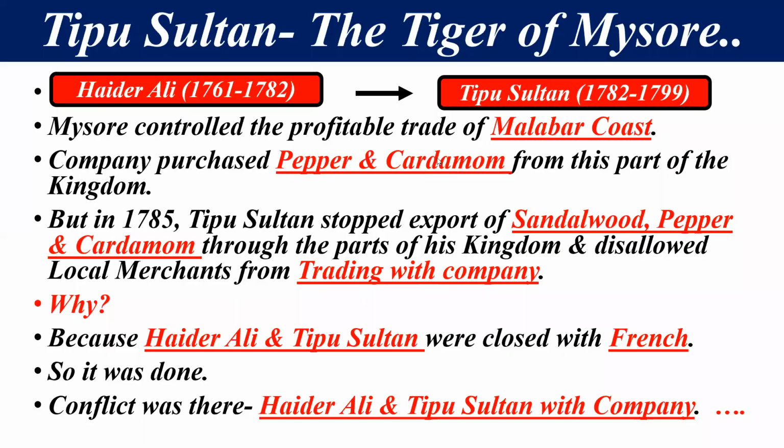So students, the question arises: why did Tipu Sultan stop this trading? The first reason is that Hyder Ali and Tipu Sultan were very close to the French. Now the French are also a trading company, and so are the British. If we become friends with someone's enemy, then we are also the enemy of that person. That's why they were against the British, and this caused a conflict between Hyder Ali, Mysore, and the British.